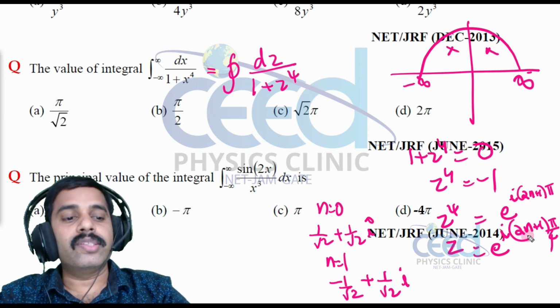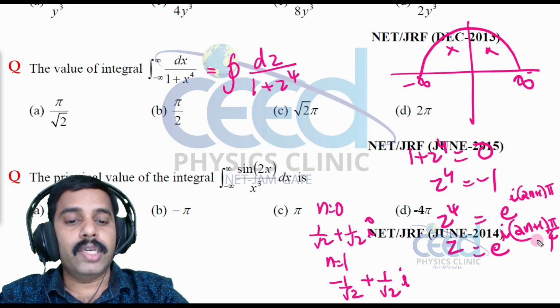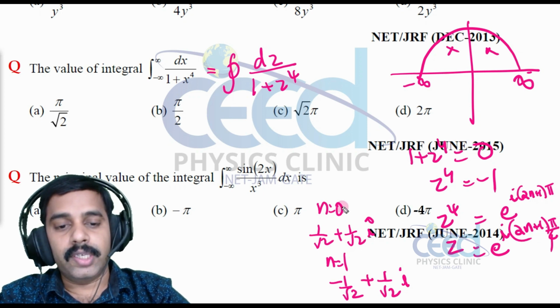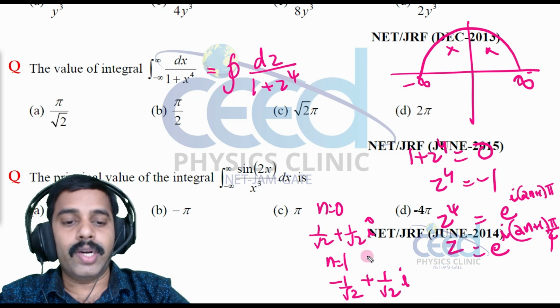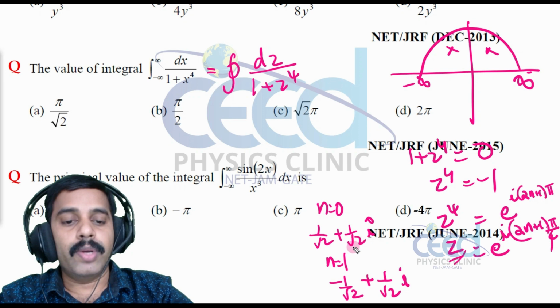Now if you give n is equal to 2, that is 5 pi by 4, that is outside this contour, and n is equal to 3, 4 are all outside the contour. So we have only n is equal to 0 and n is equal to 1, where the pole z values are 1 by root 2 plus 1 by root 2 i and minus 1 by root 2 plus 1 by root 2 i.